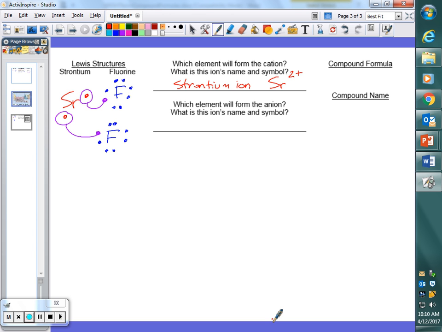That good there? So then the anion in this case is fluorine. Okay? But because it has gained electrons, Joe, now it's what? Fluoride. Okay? Something to keep in mind, look at fluorine on the periodic table. Look at its name. How is it spelled? F-L-U-O. All right? Okay, so make sure you don't spell it F-L-O-U. All right? Okay.